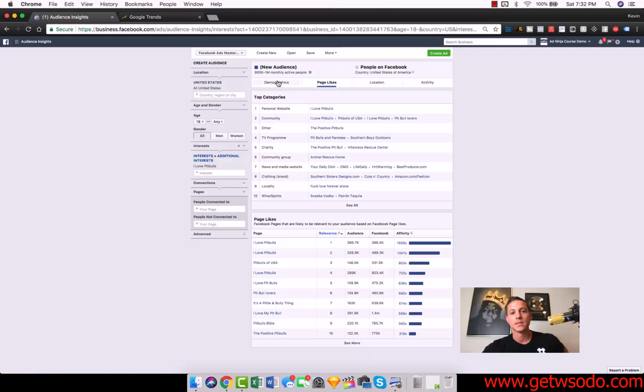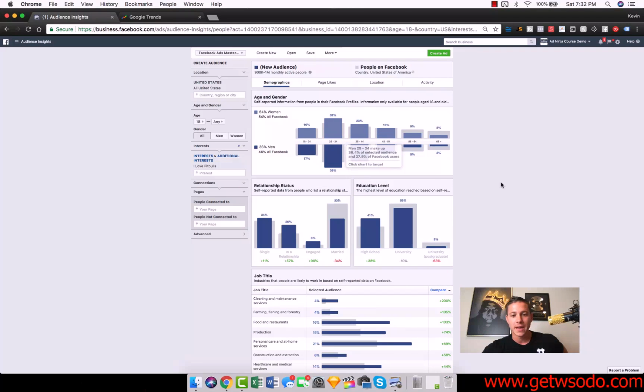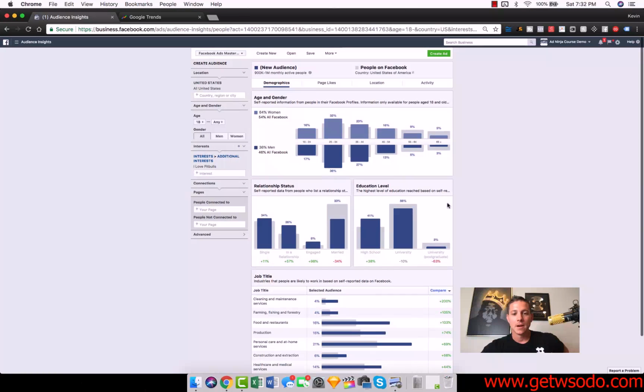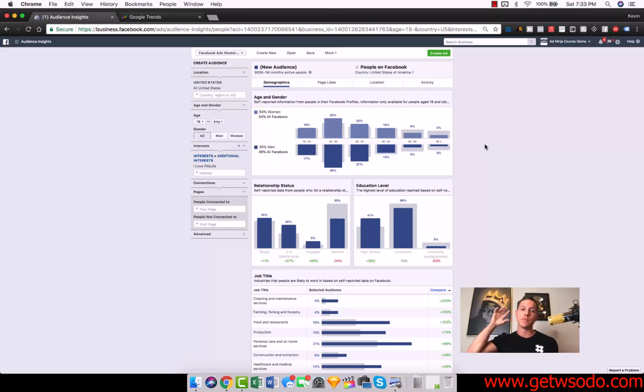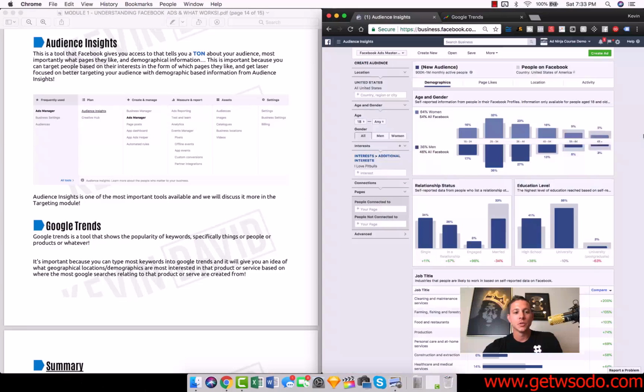Page likes are super important. With demographics, you can see a lot of information about age, relationship status, and education level, and you can target all of these different things to put your ad initially in front of the most targeted audiences you possibly can, to get you sales as fast as possible. And just really quickly, so that is Audience Insights.